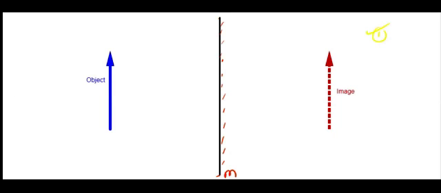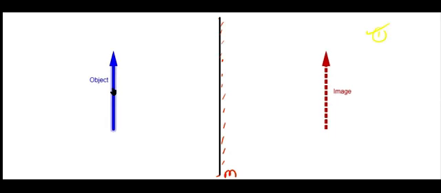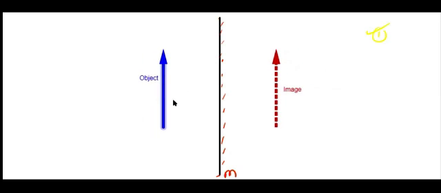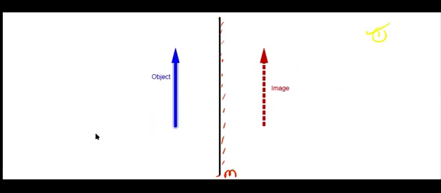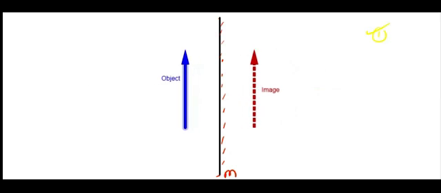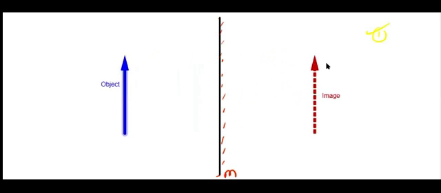Second one, observe carefully the distance between the object and its image. Now, when I am moving towards the mirror, the image is also moving. Observe carefully. See, very near to the mirror, the image is also near to the mirror. Now I'm taking a few steps back, and the image is also moving back.